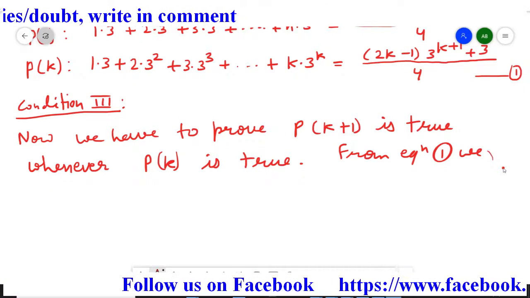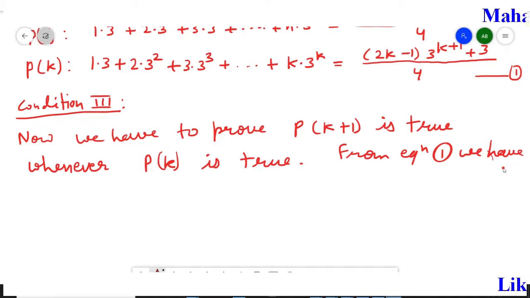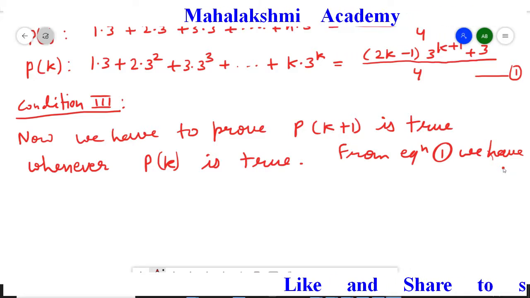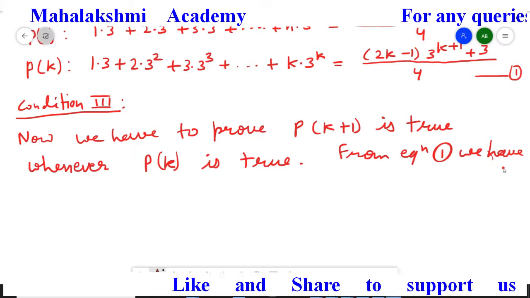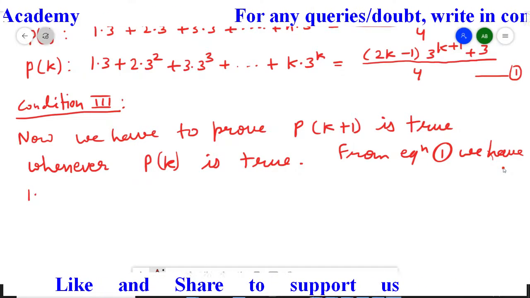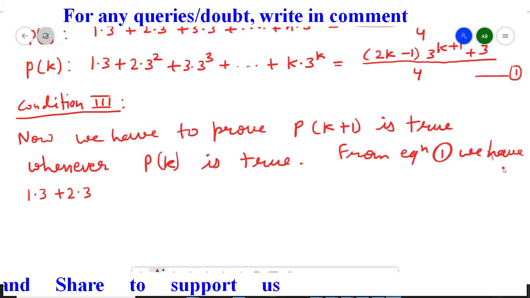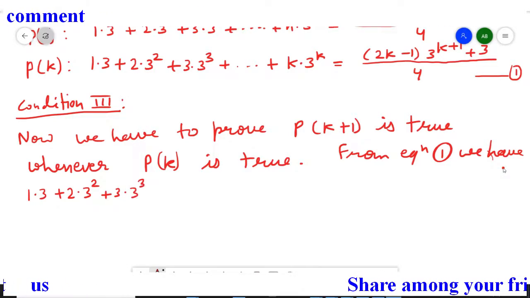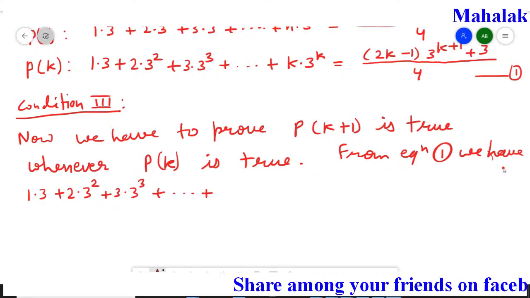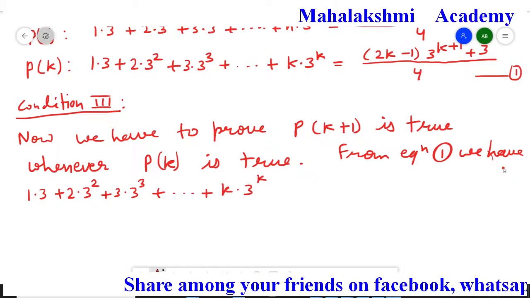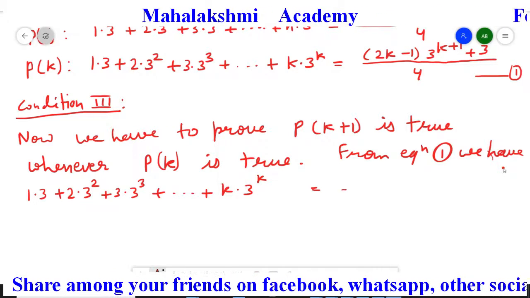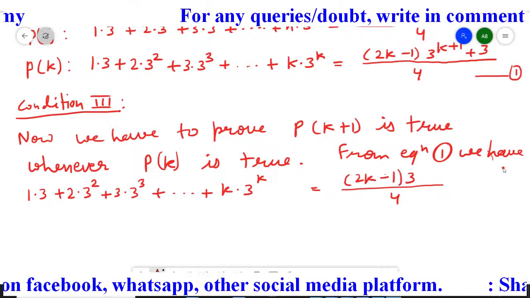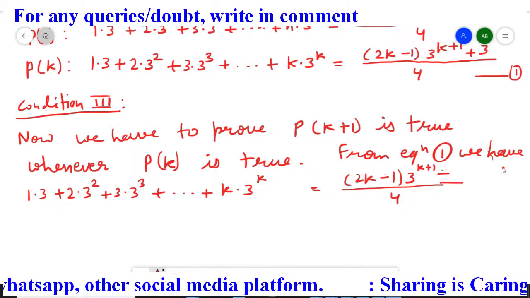From equation 1 we have, first we'll write down equation 1 here, that is 1 multiplied by 3 plus 2 multiplied by 3 square plus 3 multiplied by 3 to the power cube plus, extended up to k multiplied by 3 to the power k, is equal to (2k minus 1) multiplied by 3 to the power k plus 1, plus 3, divided by 4.